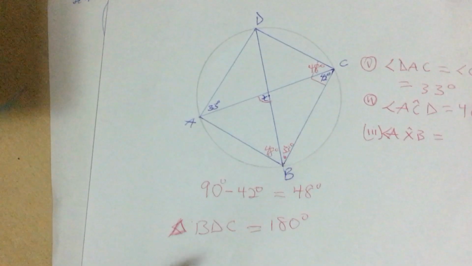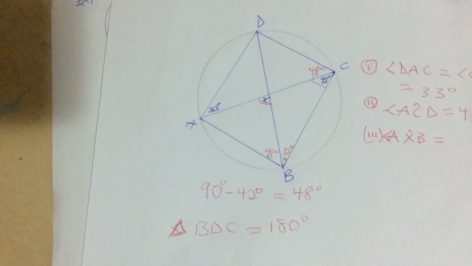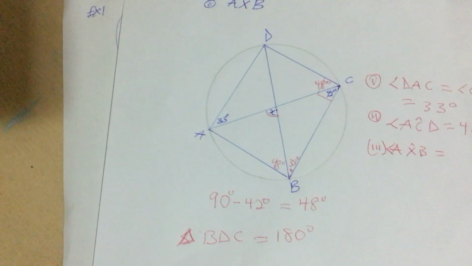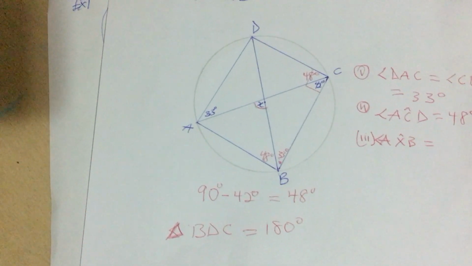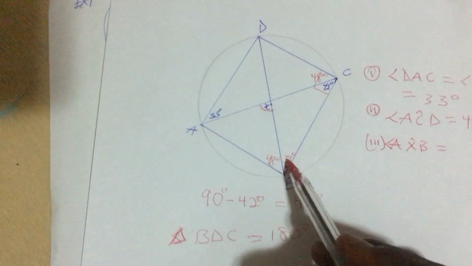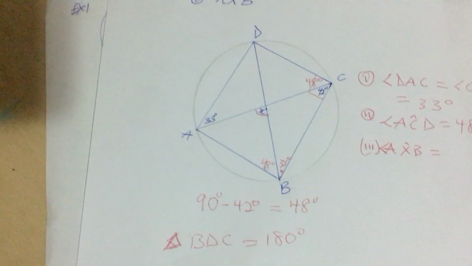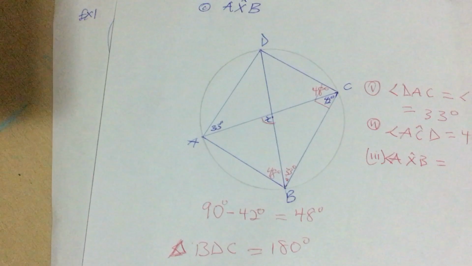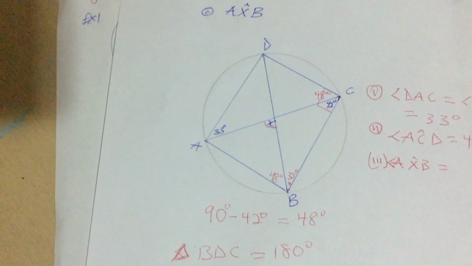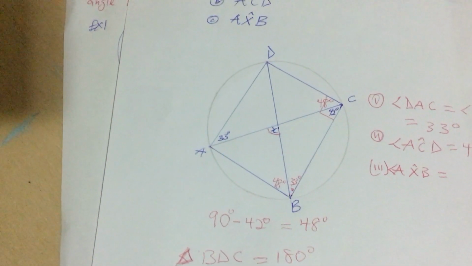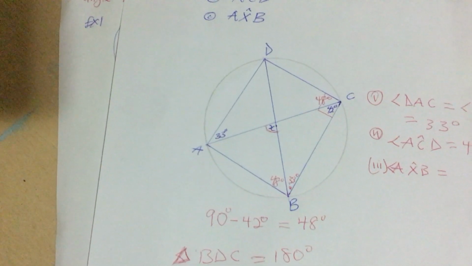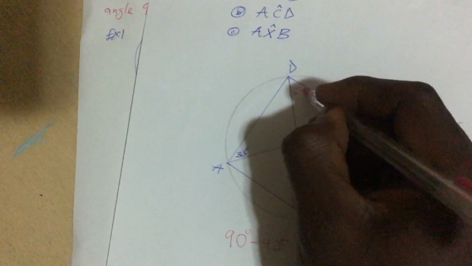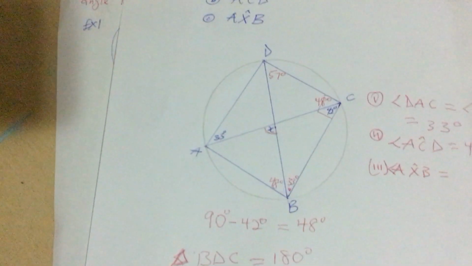So when we add 90 to our 33, we are getting 123. That means you have to subtract that 123 from 180. Are you guys getting it? Which will give us 57 degrees. Are you okay?